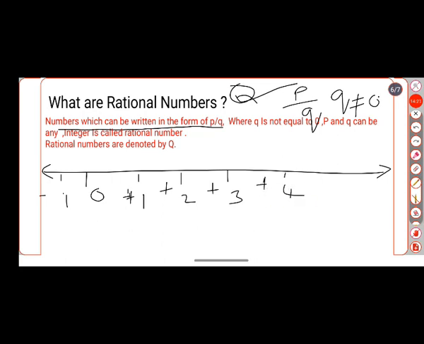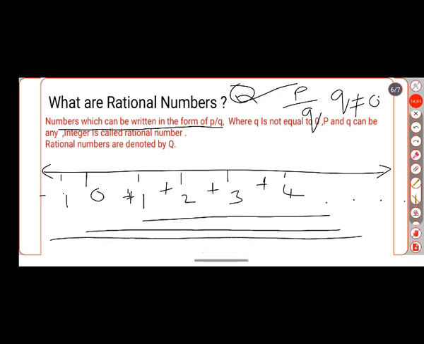This is +1, +2, +3, +4 and so on. An infinite number of integers will be there. And here these are all natural numbers. This total will become whole numbers, and this total will become integers.